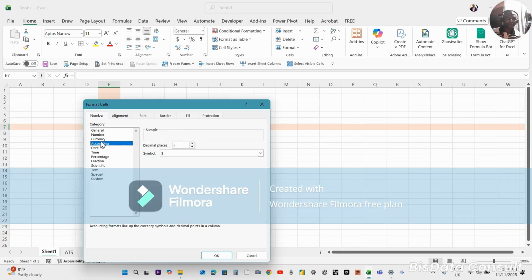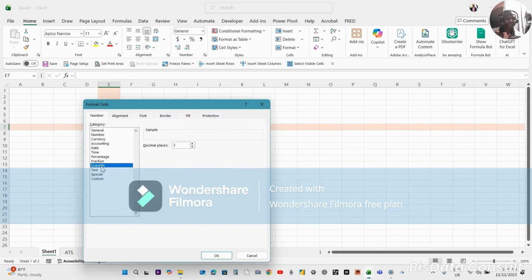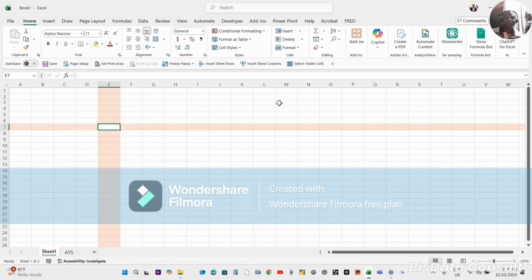If it's currency I want, if it's accounting format I want, if time that I want to format, percentage, fraction, and all of that. Okay, scientific notation. So all those things can be shown here. So when you want to do something in a particular group and you don't have that, for instance you want to edit, but the function you want to use to edit in all these commands are not there.